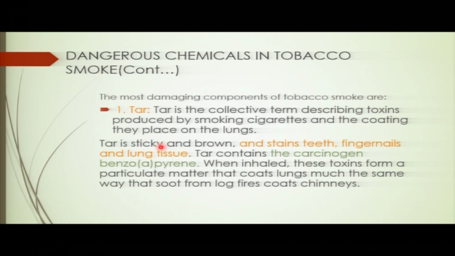To see the dangers of this tar, you can look at people who smoke and how their nails look. They become brown, they become blue, they can change, even the lips. So tar is sticky and brown. The color of this tar is brown. And it is sticky, which means when it reaches the lungs or other parts, it can stick there. And then it starts to stain, to change the color.